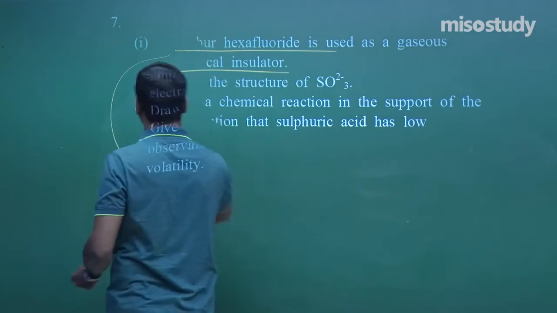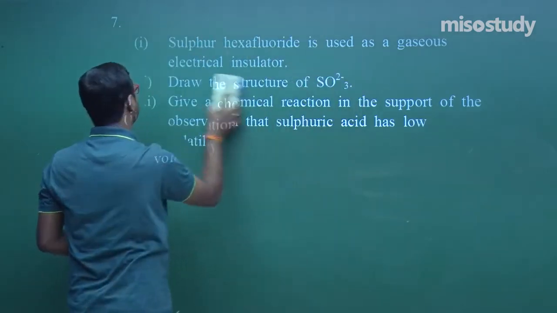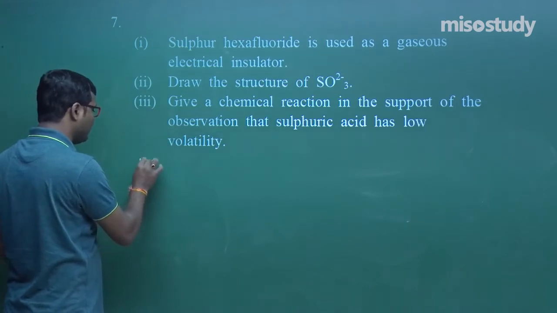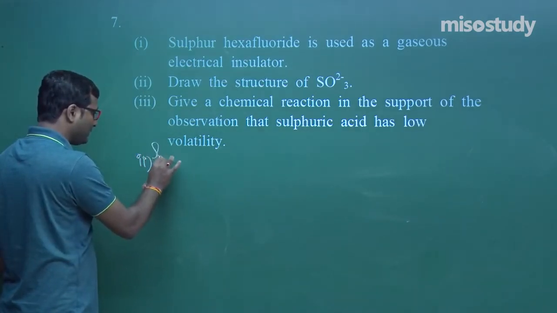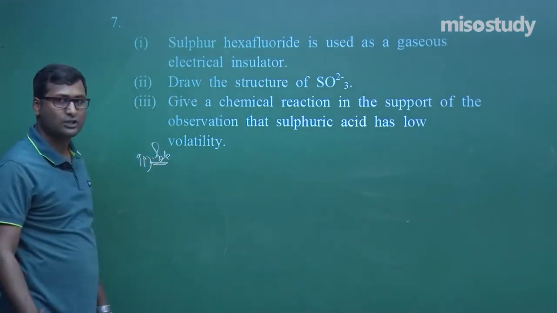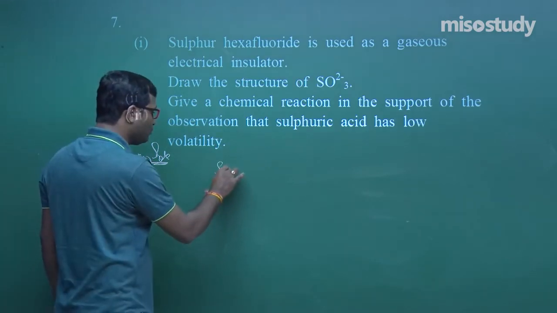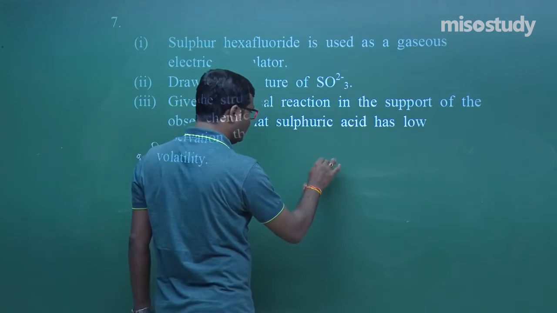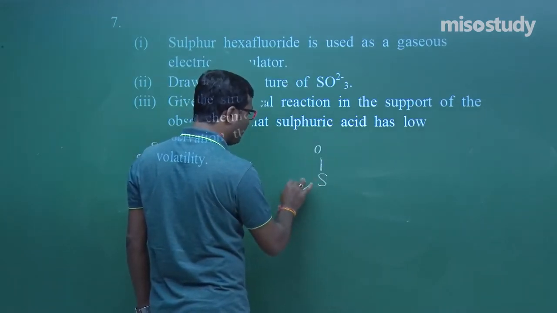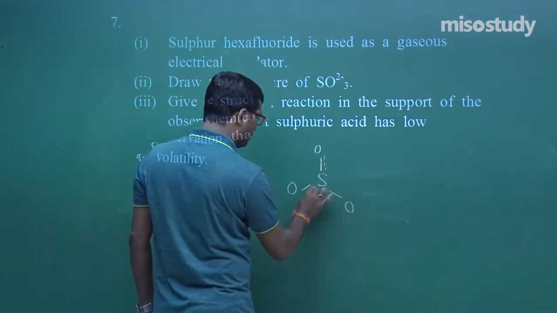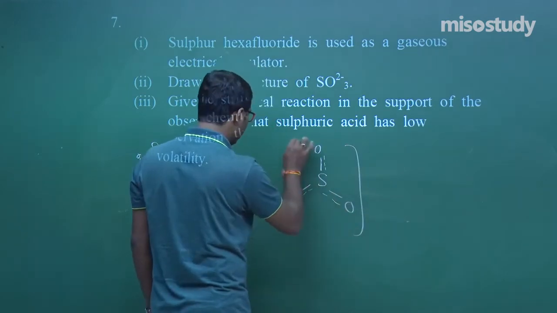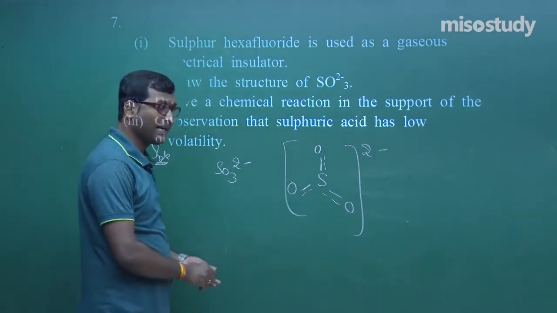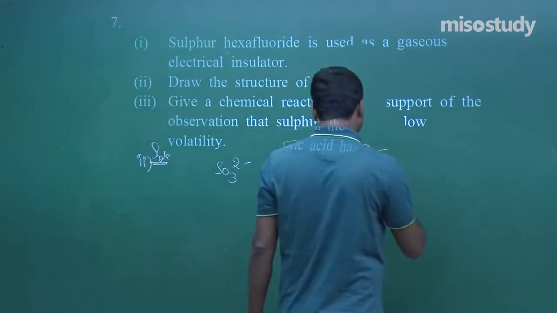What is the next question here? That is the B, that is second question. Draw the structure of SO3 2 minus. This is a very easy question and I think you people can do it. It's very simple. What will happen? That is sulfur. First of all, according to your book, I am drawing the structure. This is the complete resonance hybrid, that is 2 minus. Am I right? But the actual structure, listen carefully.